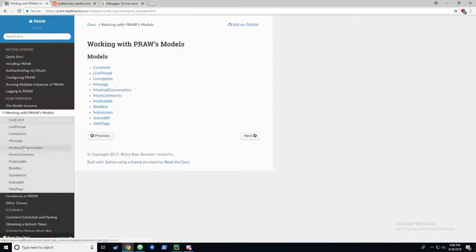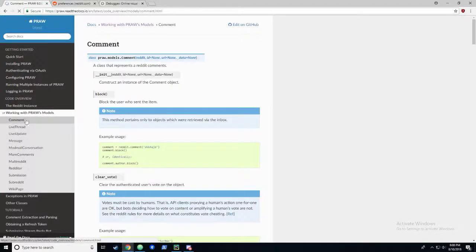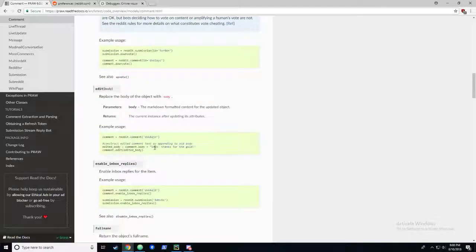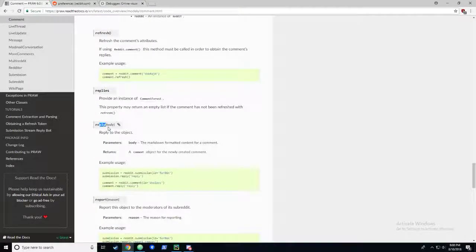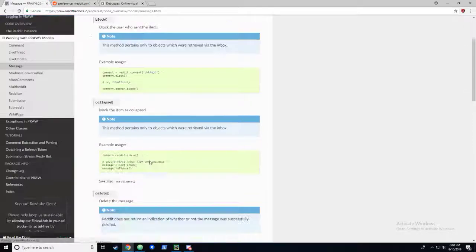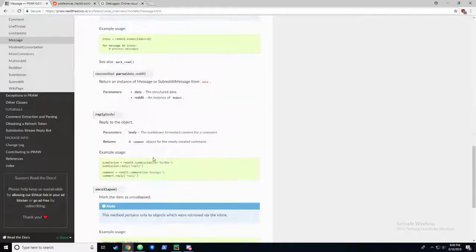Like we said, a comment or a message. A comment we could upvote and reply to the same way we've been doing. A message probably has a very similar reply.